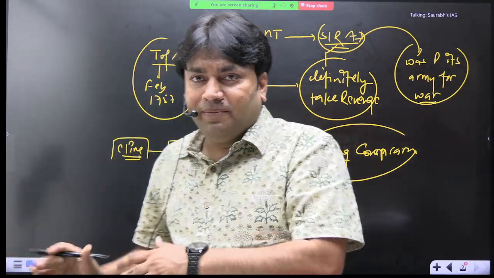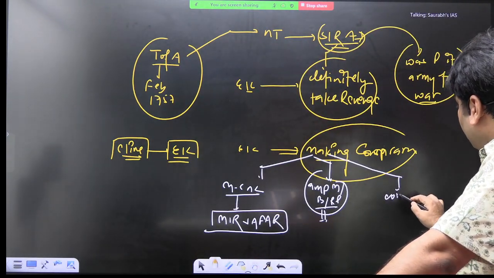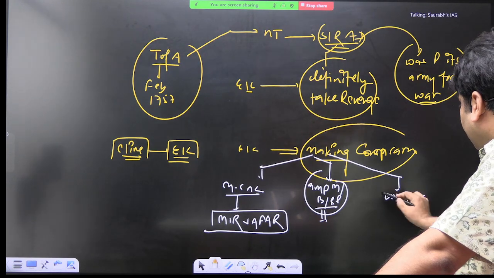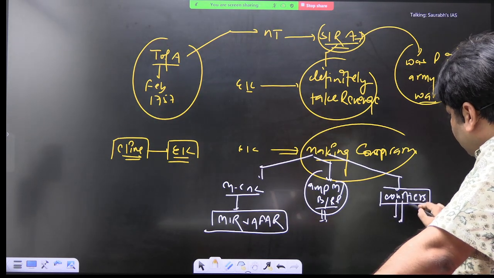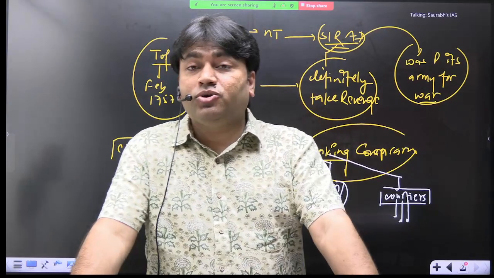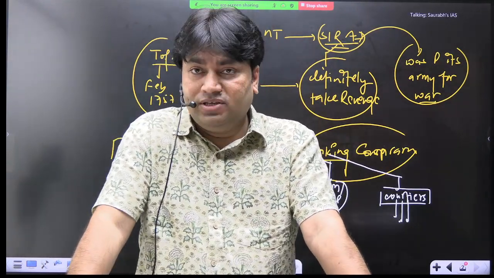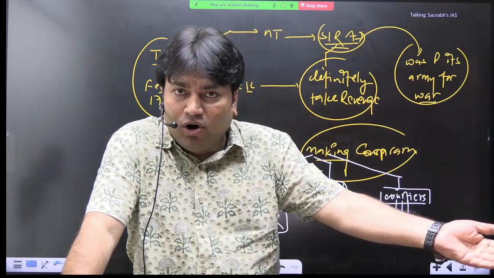Now they were also ready. Now what will happen? Now EIC will approach those courtiers in Nawab's court who were not happy with Siraj. They knew which courtiers and which family members of Siraj were not happy with him. So they will start approaching all of them.